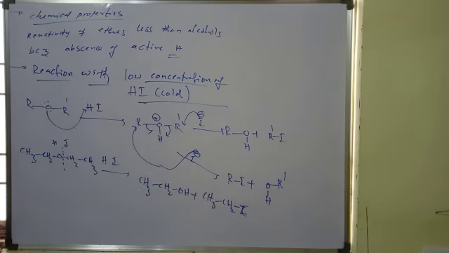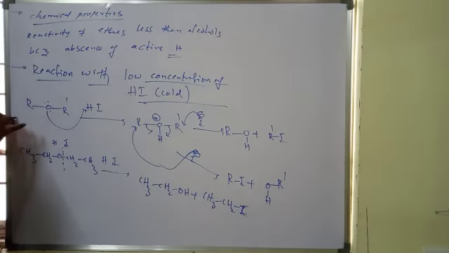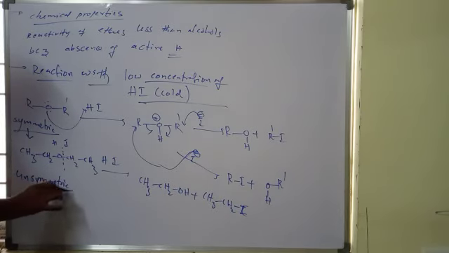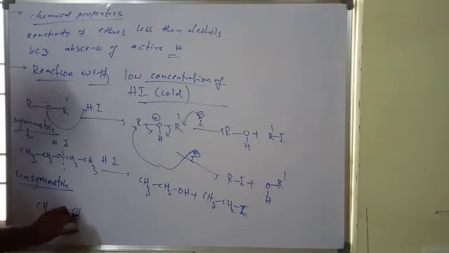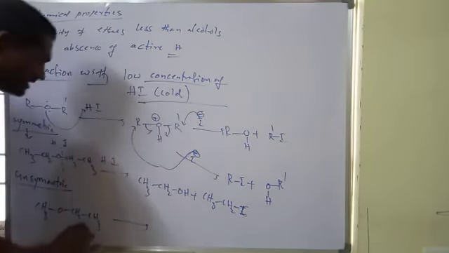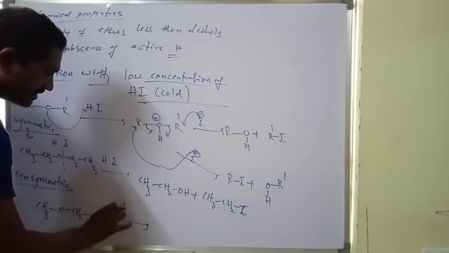But if you take unsymmetrical ethers, the product formation follows the SN2 mechanism with hydrogen iodide.